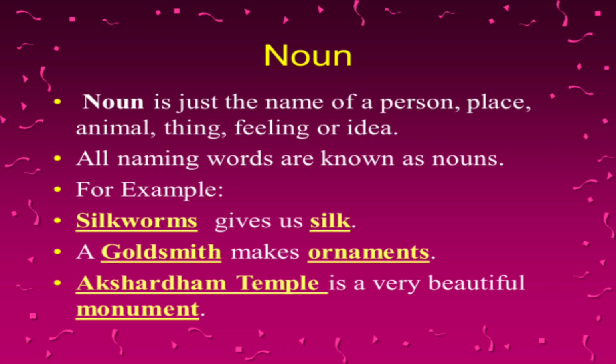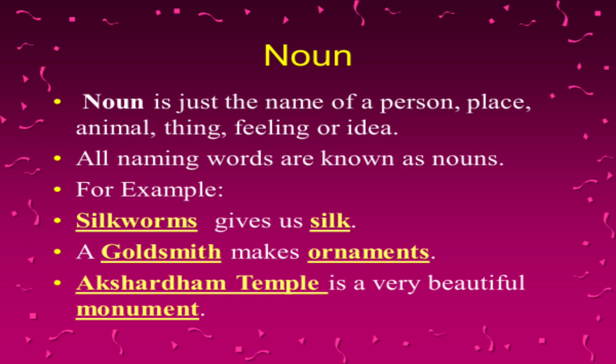Noun is just the name of a person, place, animal, thing, feeling, or idea, and we had already discussed that all naming words are known as nouns. For example, a sentence is given: silkworms give us silk. You all can see in the given slide that silkworms is underlined because it's a noun, right? It's the name of an insect. And what does silkworm give us? Silkworm gives us silk, right? So silk is also a noun.